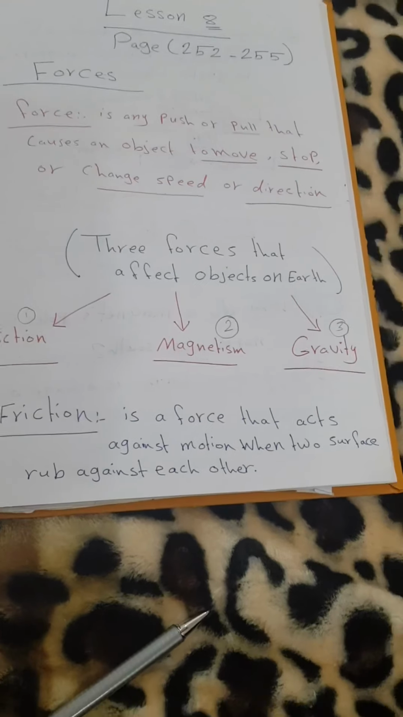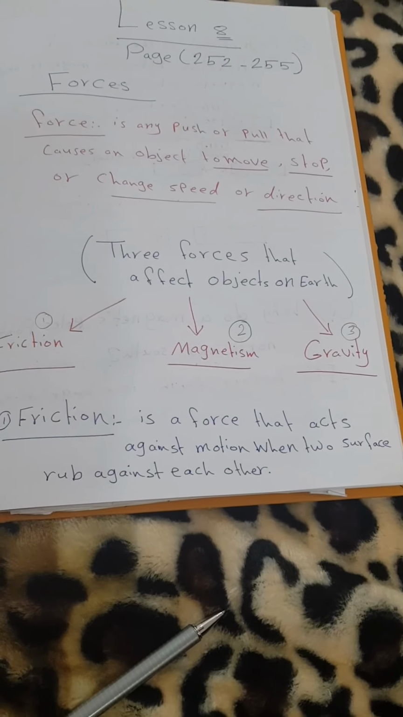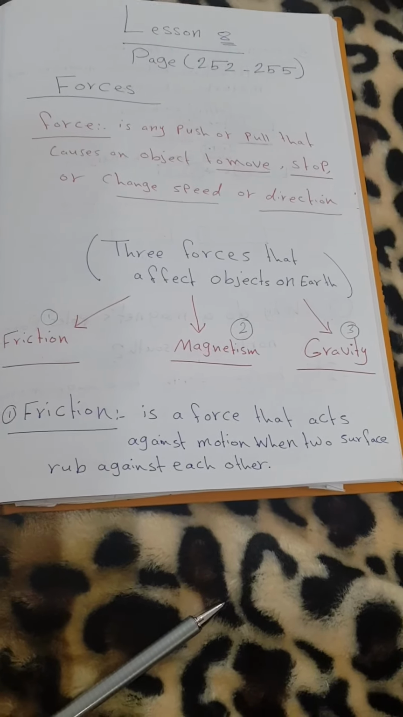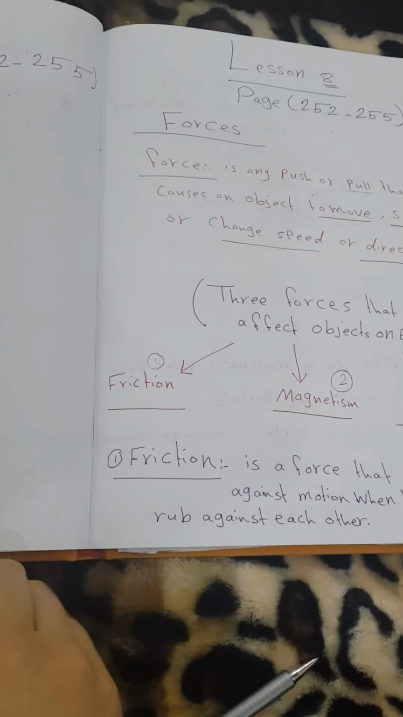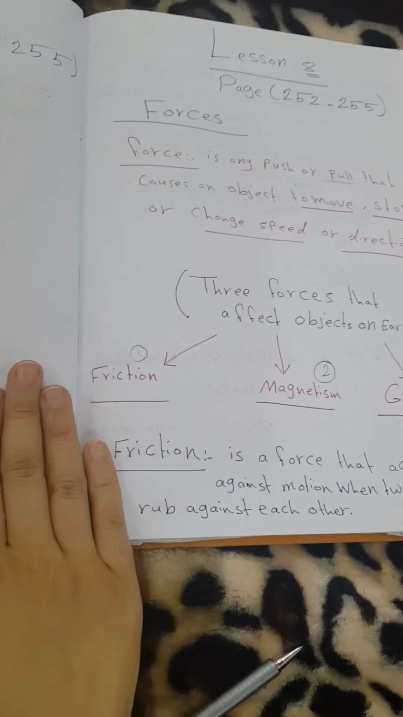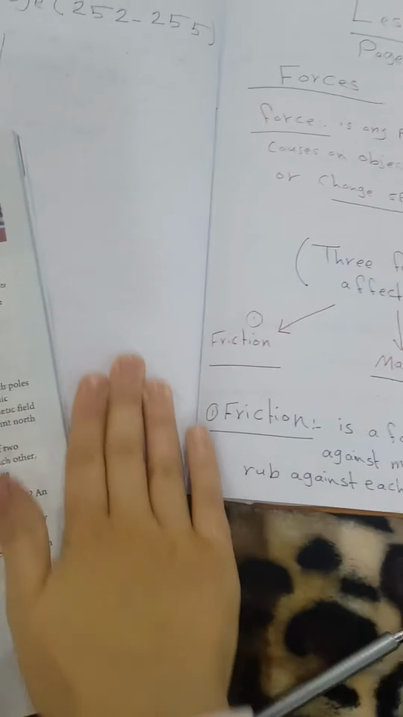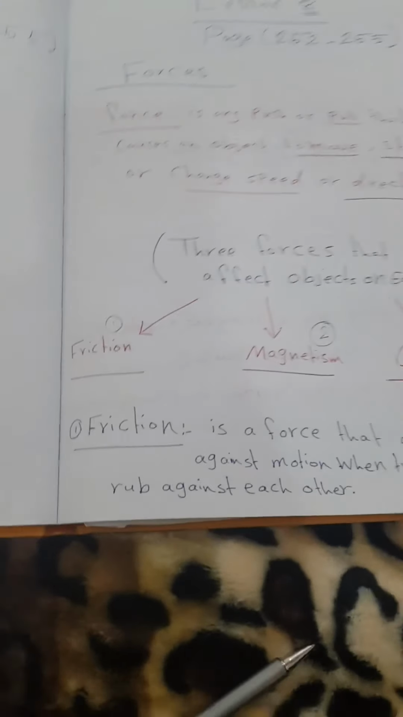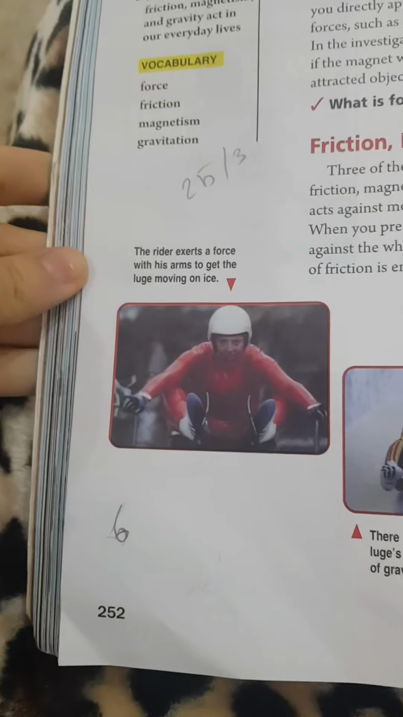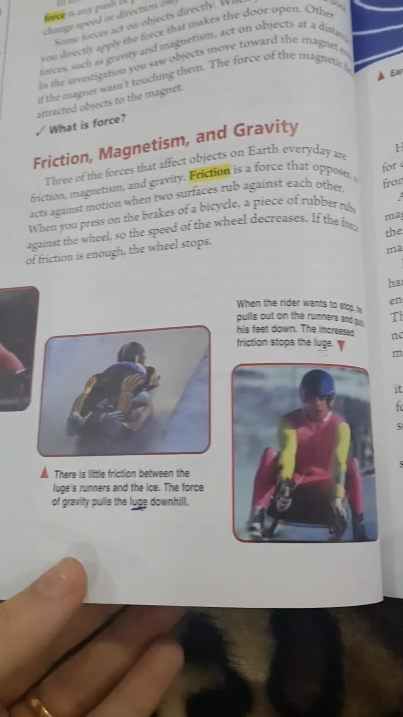The friction is a force that acts against the motion when two surfaces rub against each other. So what does friction mean? It means when two surfaces rub each other. When two surfaces rub each other, friction happens. Inside the book you have a picture. Look at the pictures of friction.